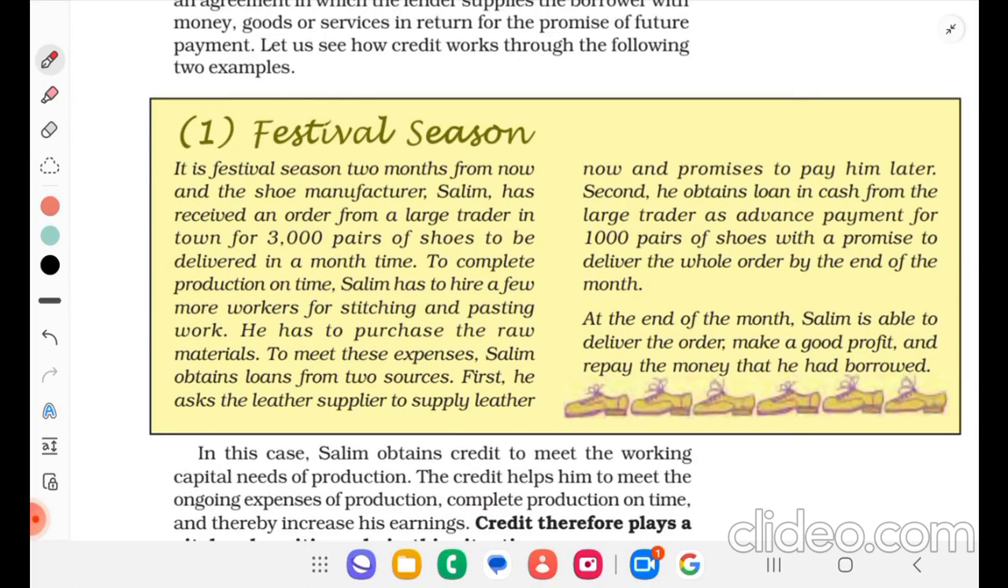To meet these expenses, Salim obtains loans from two sources. First, he asks the leather supplier to supply leather now and promises to pay him later. Second, he obtains a loan in cash from the large trader as advance payment for 1,000 pairs of shoes, with a promise to deliver the whole order by the end of the month. At the end of the month, Salim is able to deliver the order, make a good profit and repay the money that he had borrowed.